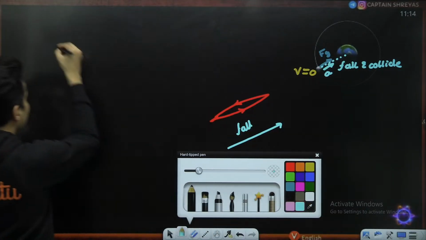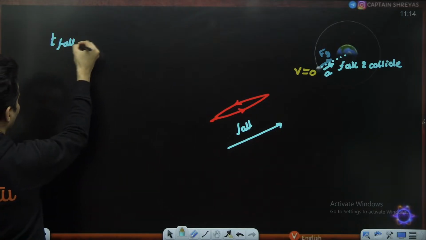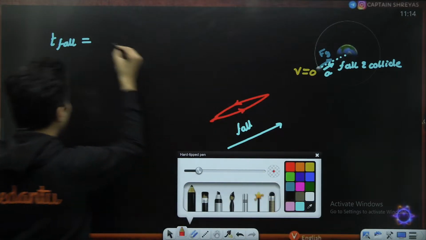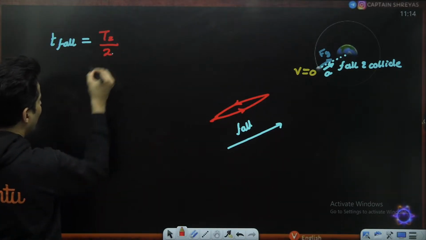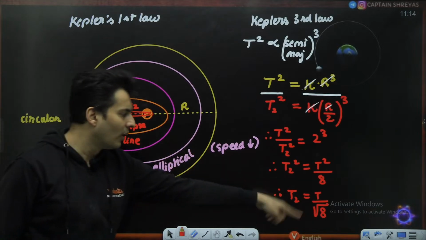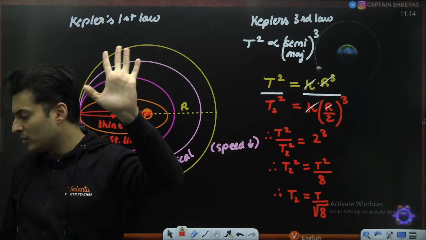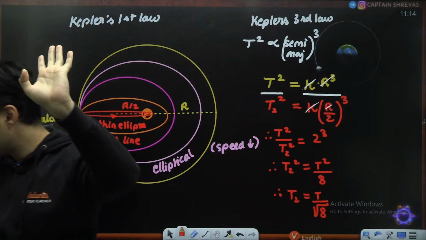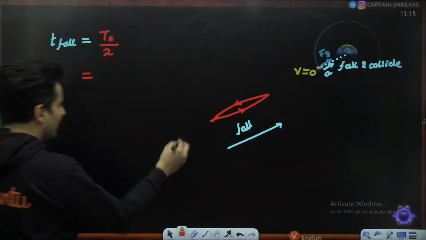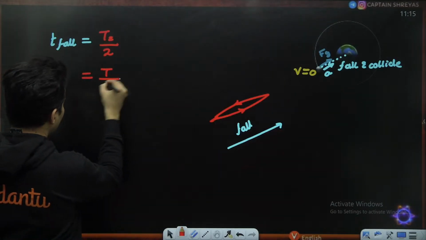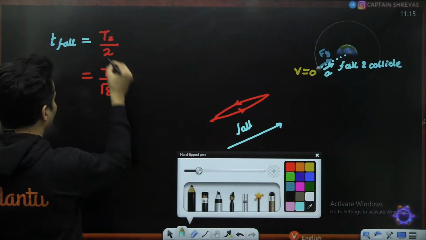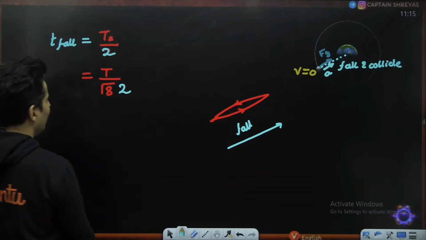So can I just say that the time taken to fall is technically nothing but that T2 divided by 2? Everybody with me? T2, whatever we got, divided by 2. Everybody understands this? Absolutely clear? Very good. So just take the value of T2, which was nothing but T by root of 8, and then divide it with the number 2.